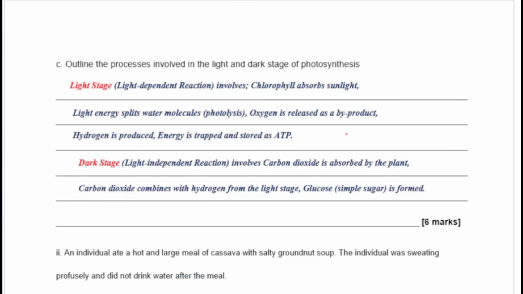So quickly, the light stage or the light dependent reaction of photosynthesis involves the following processes. Number 1, chlorophyll absorbing the sunlight. The light will split water into your hydroxyl ion and your hydrogen ion, and that is what is called photolysis of water. Oxygen is then released as a byproduct. You can just write that down, and then your hydrogen is produced and energy is trapped and stored as ATP. In the dark reaction stage, the carbon dioxide is absorbed by the plants and then it combines with hydrogen that was released in the light reaction stage. Then glucose is now formed from what? Simple sugar, or glucose, is formed.